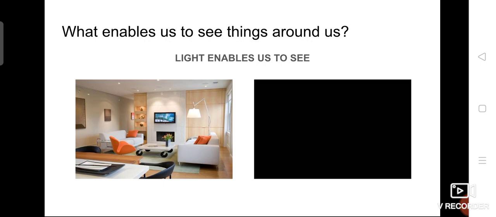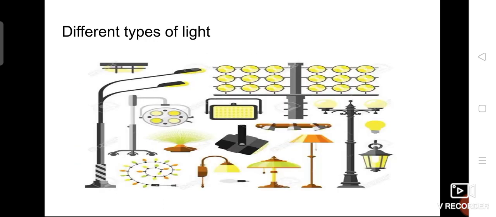Okay. So now what we are going to see is different types of light. We know light is very important. The first ultimate source we know is sunlight, isn't it? Because it's the ultimate source of energy for all the living organisms that exist on the earth.